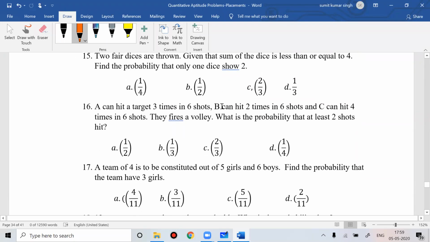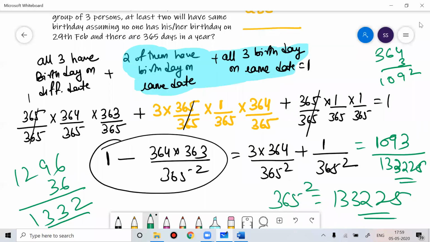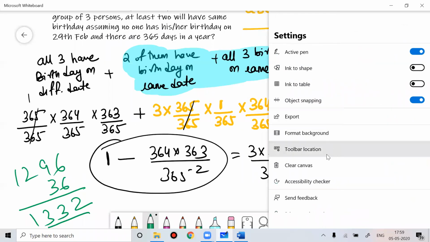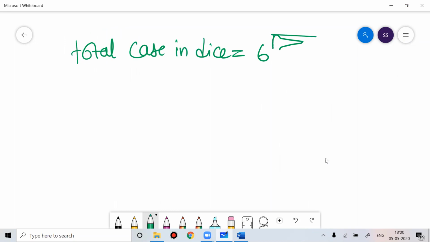Whenever you have to solve a dice problem, the total number of cases is 6 to the power n.